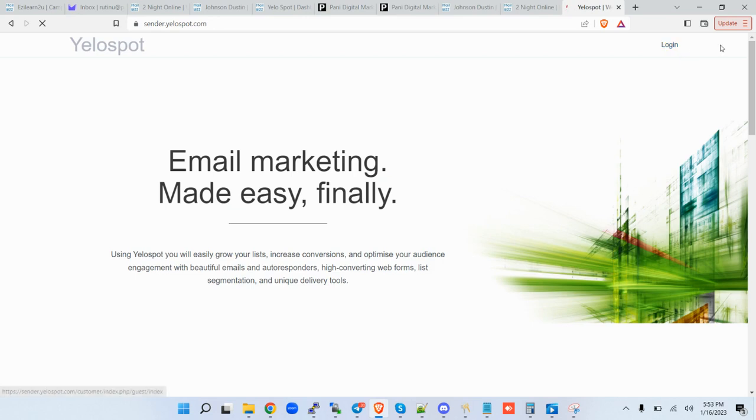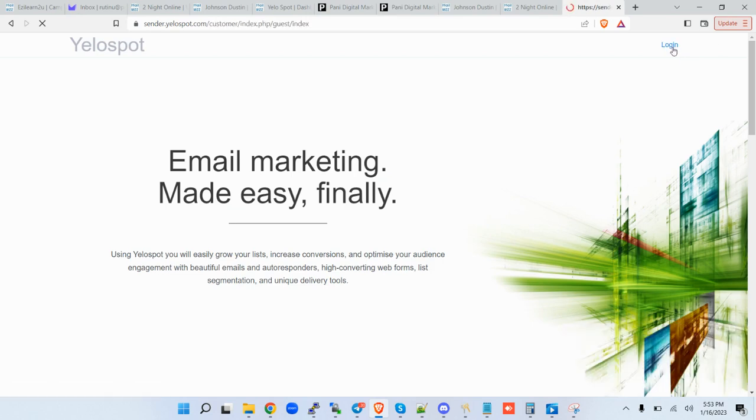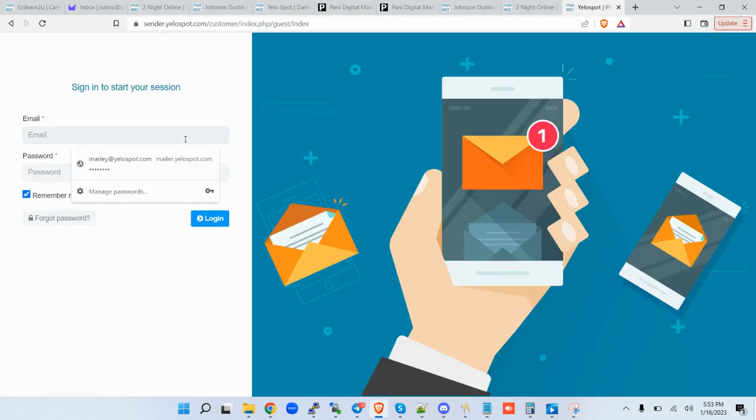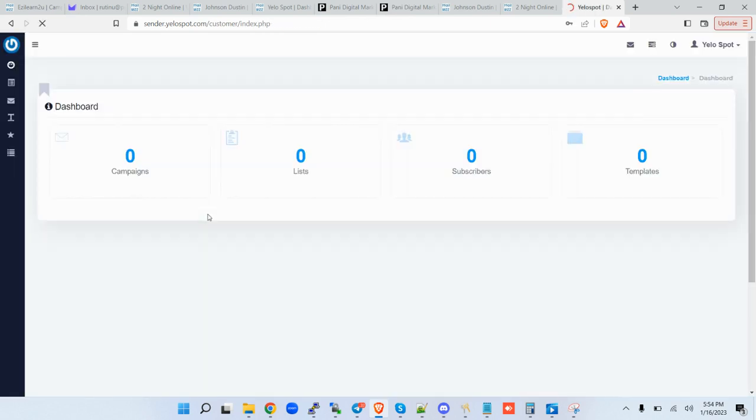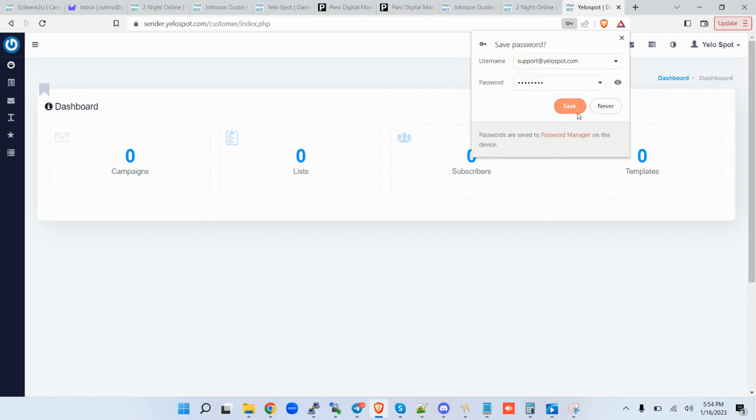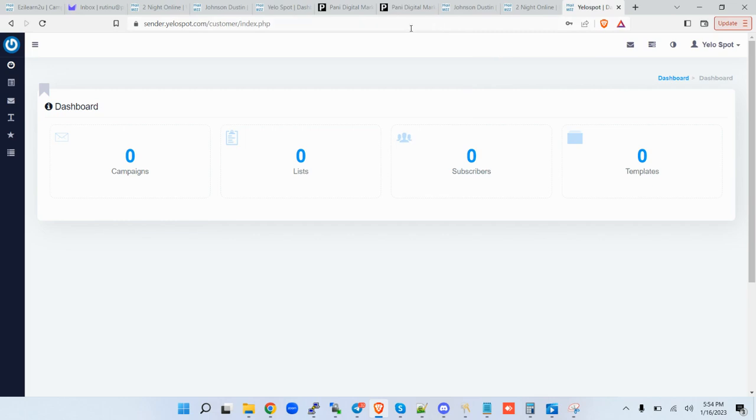There you go. Our Mailwizz is up and running, as simple as ABCD, and we can comfortably now come in here and log in. There you go. I am in, and that's how you set up your Mailwizz.